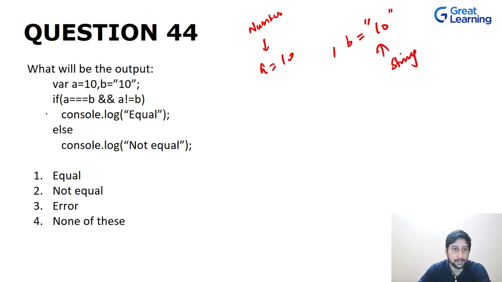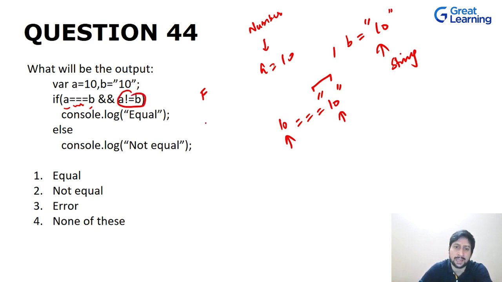Now, in this case, we are checking if A is triple equal to B. That means we'll be checking if A, that is 10, is triple equal to string 10. Now, when we are using this triple equal to sign, or the strict form of equality, we'll be checking both the data as well as the data type. Data is matching, but the data type is not matching, so we will get the output as false, and we will not even go here.